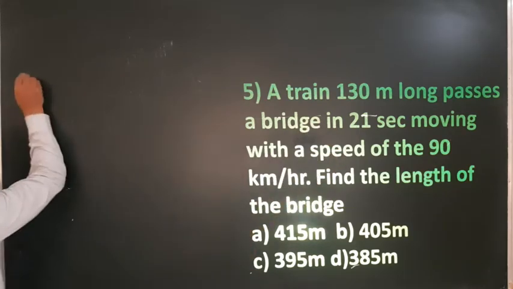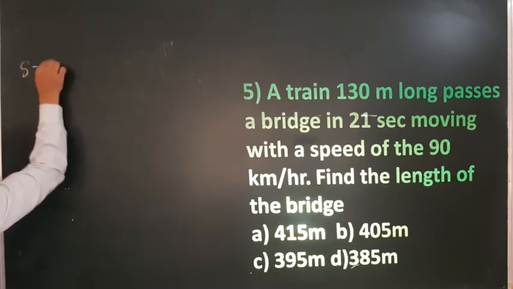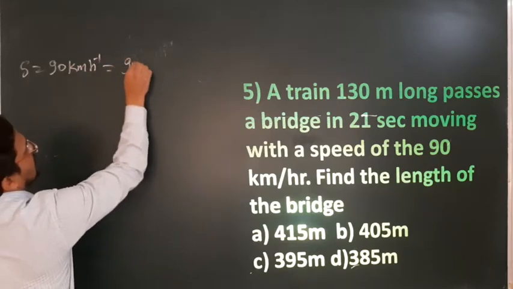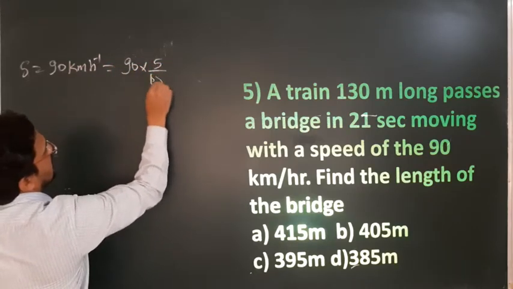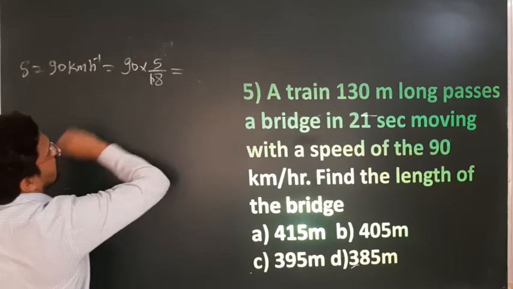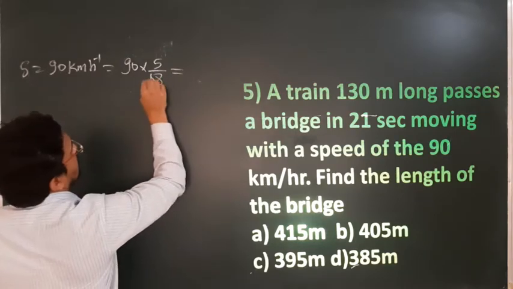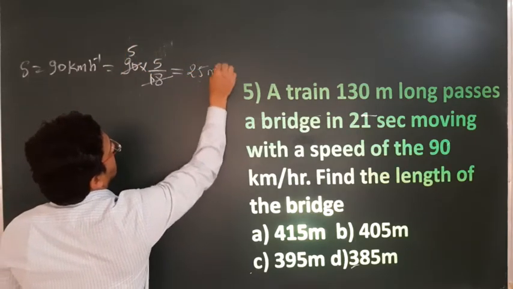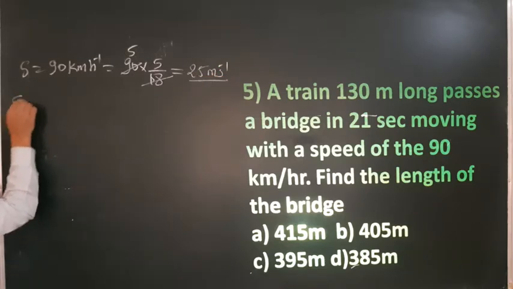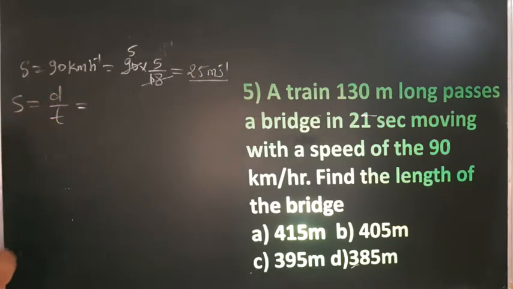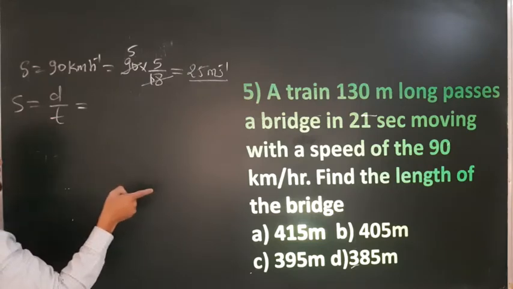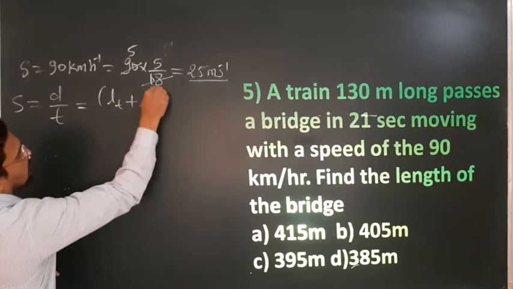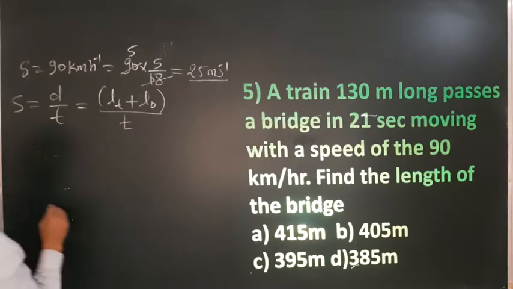So I already told you the speed of the train is 90 km per hour. It can be converted into meters per second: 90 multiplied by 5 by 18. 18 fives are 90, and 5 into 5 gives 25 meters per second. And we know speed is equal to distance upon time. And I told you, if the length of the bridge and the train is involved, then this distance is nothing but the length of the train plus the length of the bridge, divided by time.